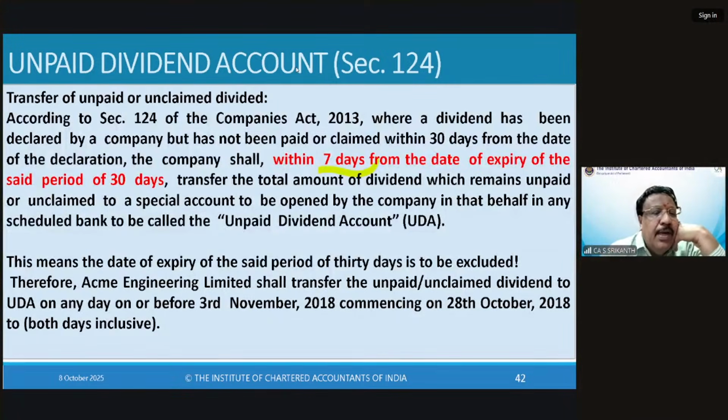What happens if the company delays the transfer to unpaid? So heavy penalty, boss. We'll see that. Don't worry. Non-payment of dividend, non-transfer to unpaid dividend, heavy penalty. Don't even worry about it.